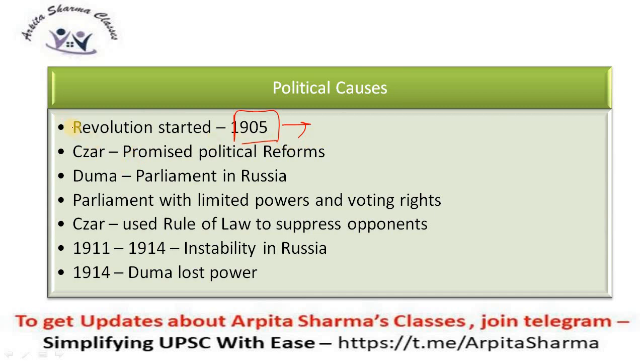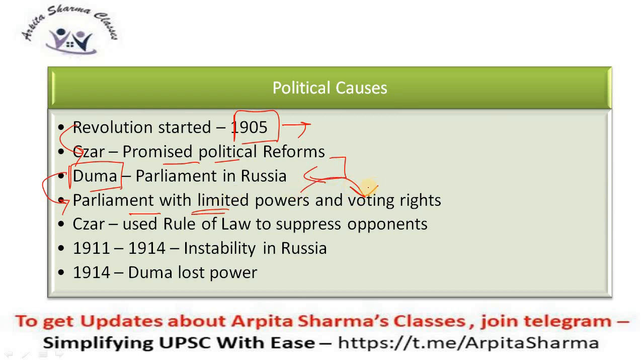But what did Tsar Nicholas do? Tsar Nicholas said, okay, I will promise you political reforms, and as a result he formed a parliament in Russia, known as the Duma. But what was the point here? Though Tsar Nicholas II established the Duma, the parliament had limited powers.